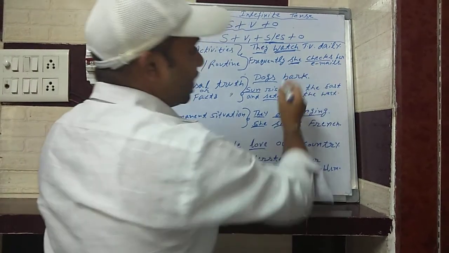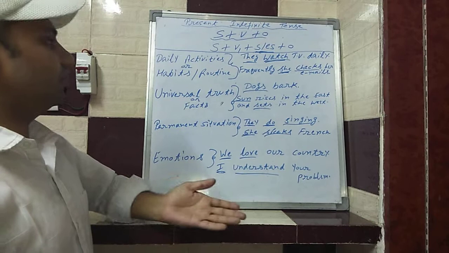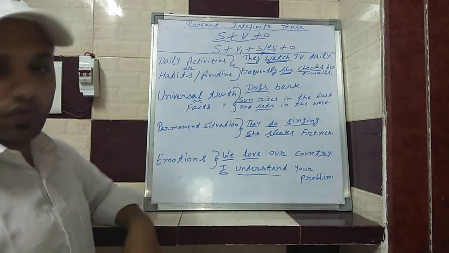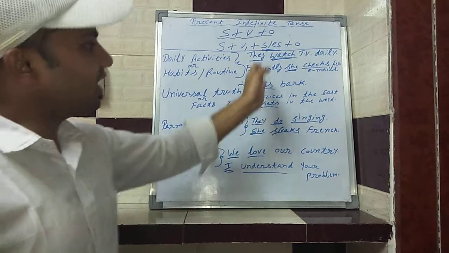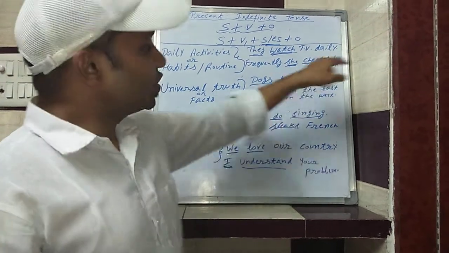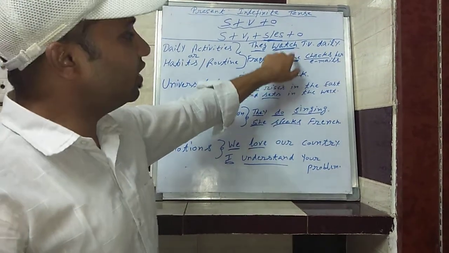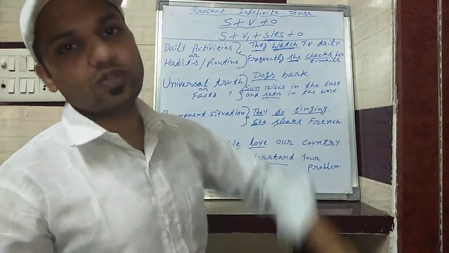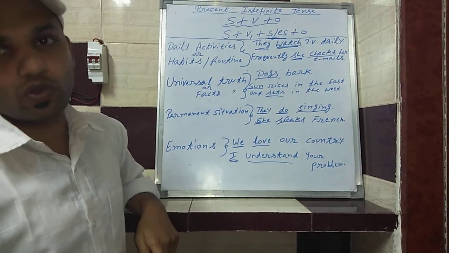The next one is: frequently she checks her emails. Frequently means repeatedly. So it is also one sort of habit, one sort of routine of someone. Checks is written over here because it is she. She is singular. With singular we have to use s or es. So this is the example for daily activities, habits or routine.